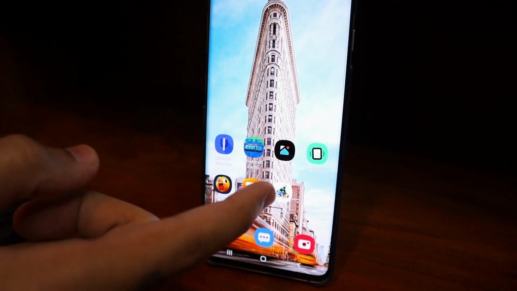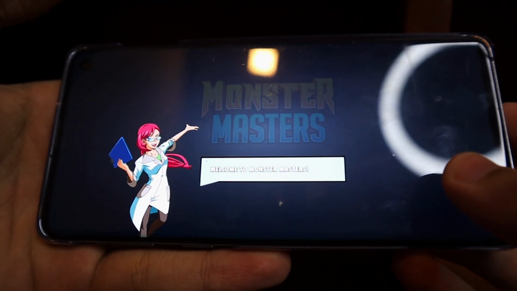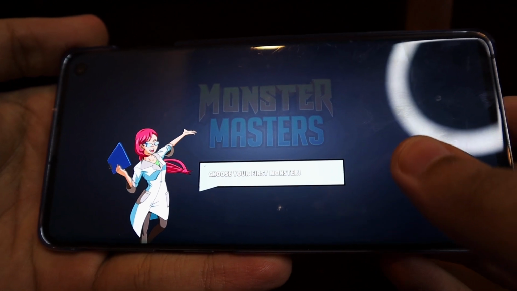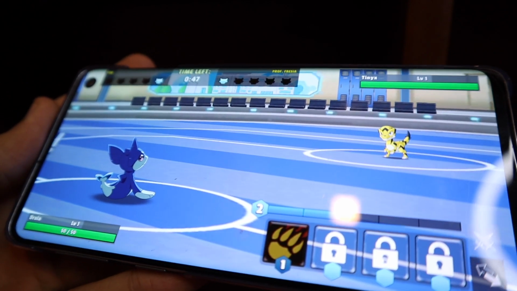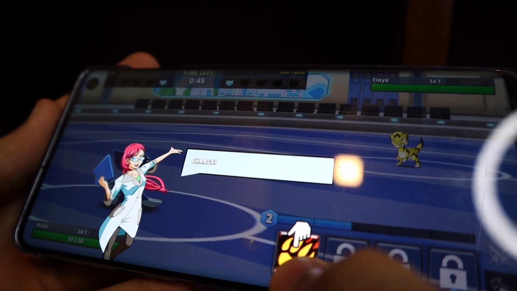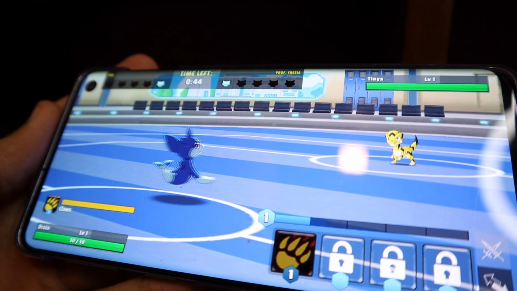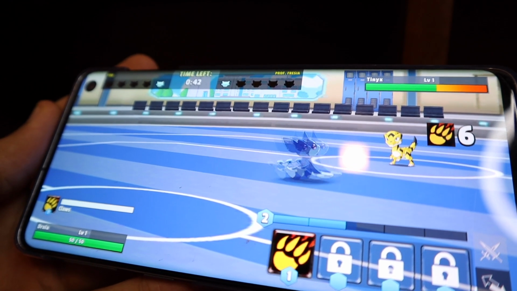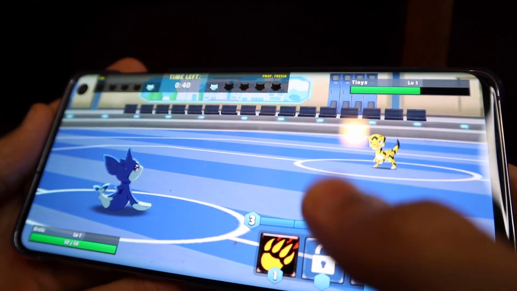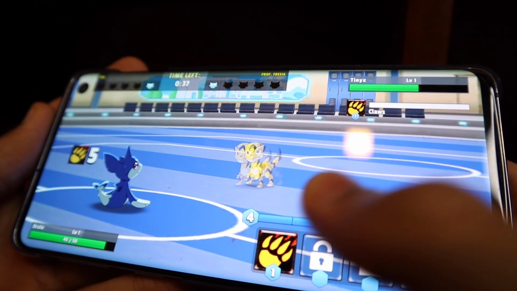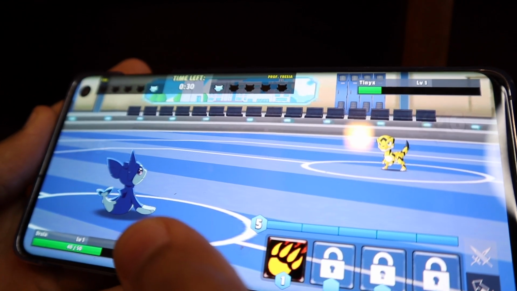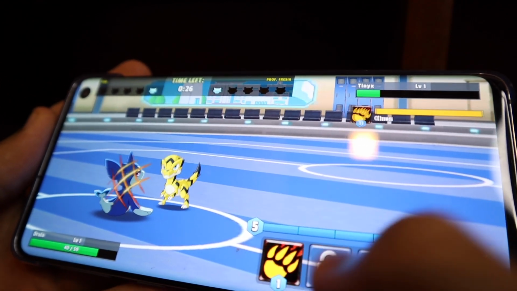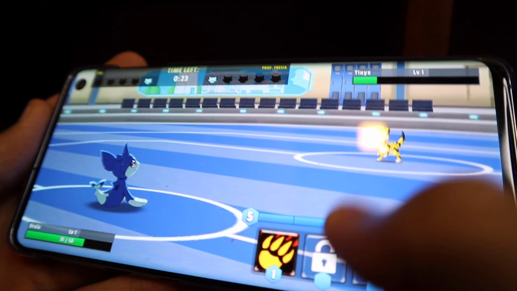The next game is really cool and reminds me of Pokemon, but it's free and it's not Pokemon. Monster Masters is the name of this game. If I continue, it looks a lot like a Pokemon Stadium right here. The gameplay itself is very Pokemon-like. So if I click on this little cub paw, it will basically allow me to do a snatch attack. It has this little cool animation which indicates how much attack there was. And I basically go turn by turn, and depending on my monster here or Pokemon, I can then further go ahead and unlock more capabilities.